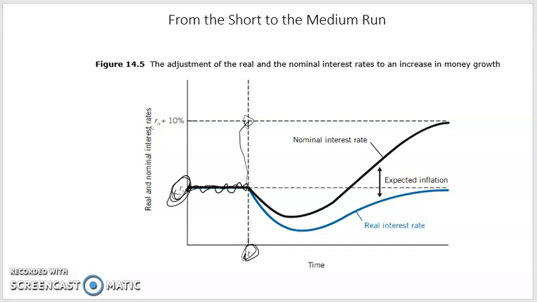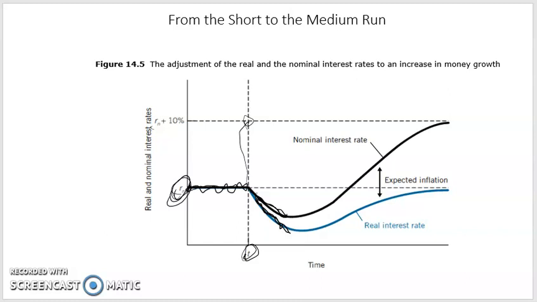As expected inflation increases, the decrease in the real interest rate is larger than the decrease in the nominal interest rate. This is shown by the rapid decline of the real interest rate and the partial decline in nominal interest rate.